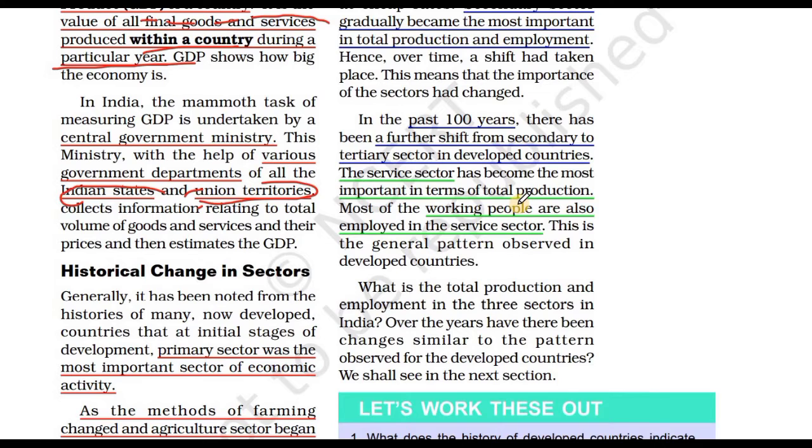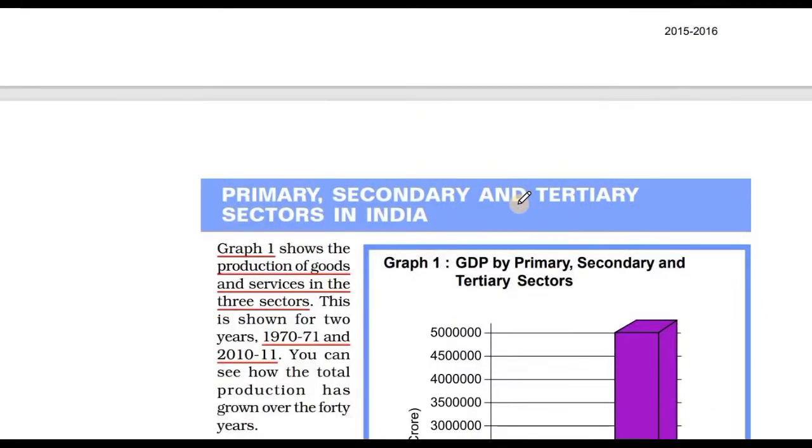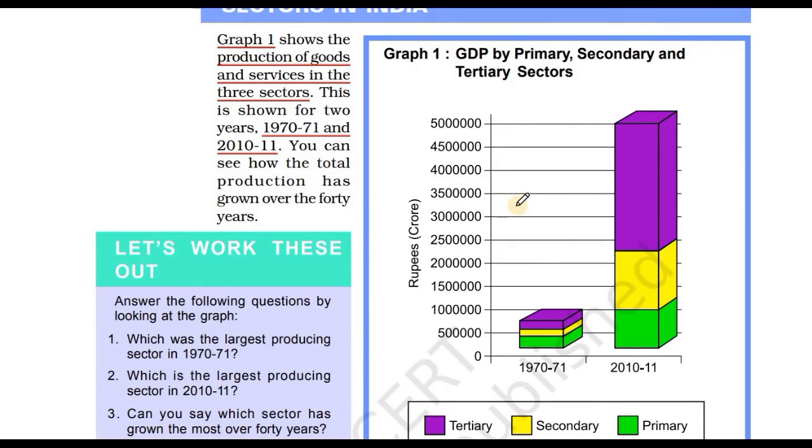Why? Because now we are getting new services and new jobs like doctor, engineer, seller, transport, banking, commerce. All these new jobs have been created in the economy, and all of them are related to the service sector. In the next video, we'll compare the primary, secondary and tertiary sectors of India in 1970-71 and 2010-11. We will see how these changes happen in production, employment, and contribution to the GDP.